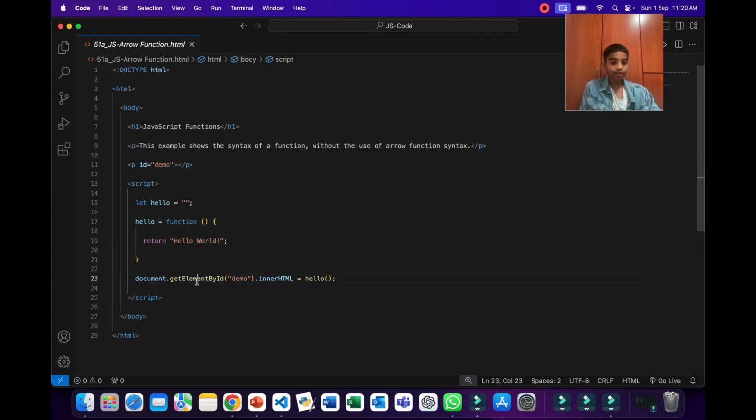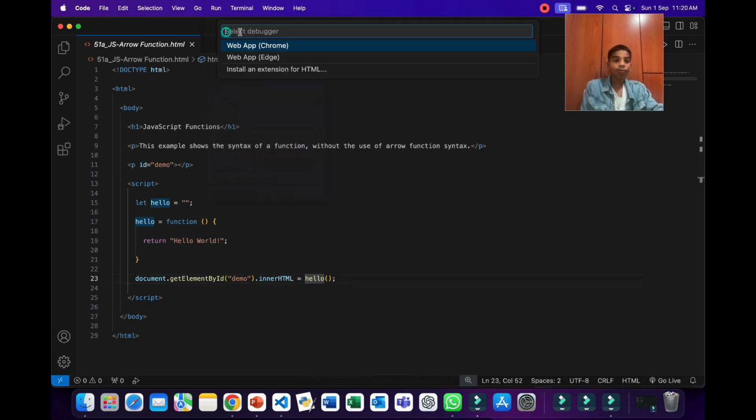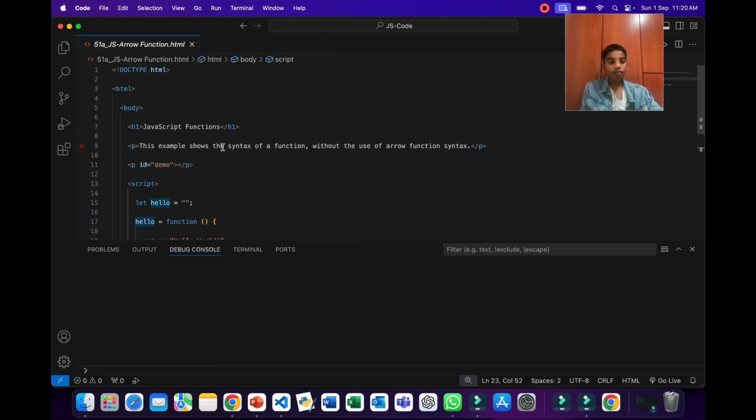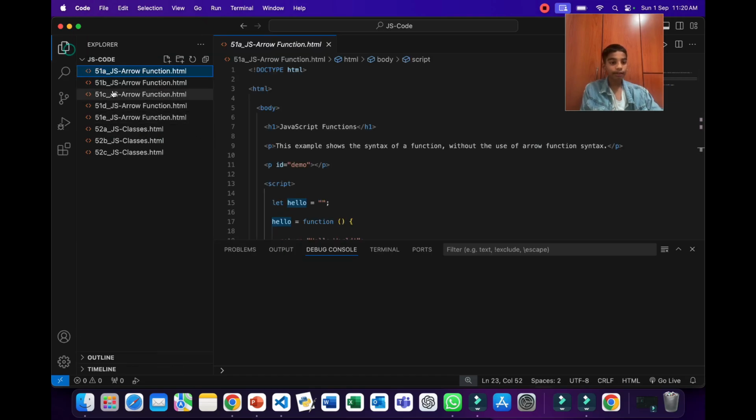And then as you can see over here, we're using the document.getElementById method. We're getting the ID of demo and updating the HTML content inside this paragraph over here to this function called hello. So now when you run this using Chrome, as you can see, we'll get the result as hello world. So now let's look at what an arrow function looks like.